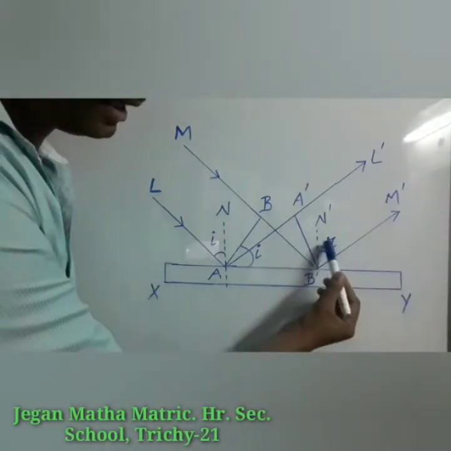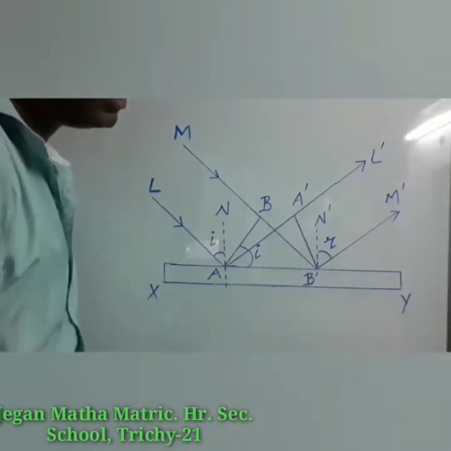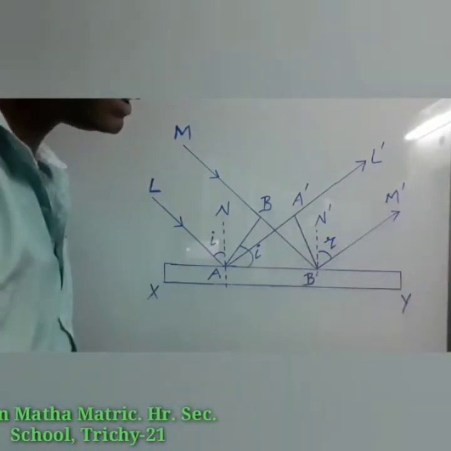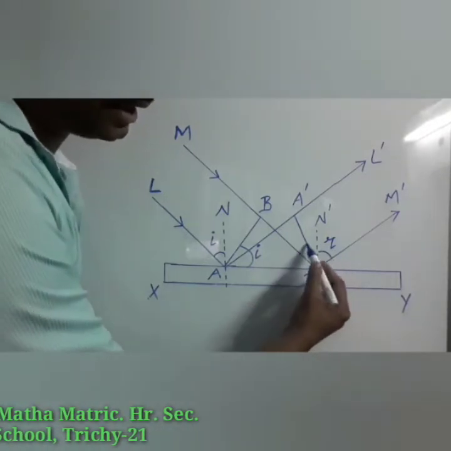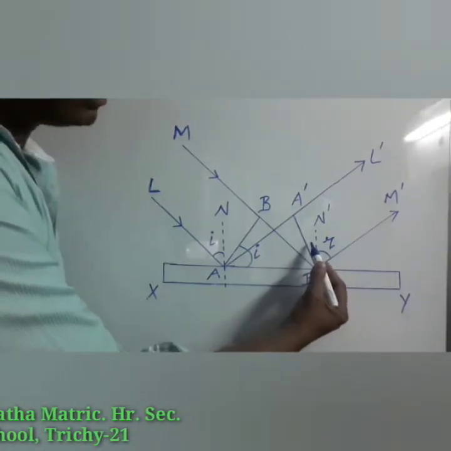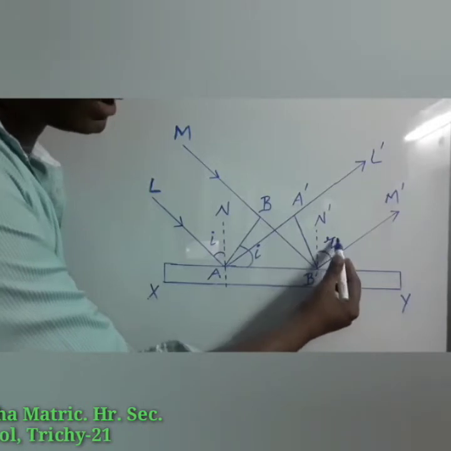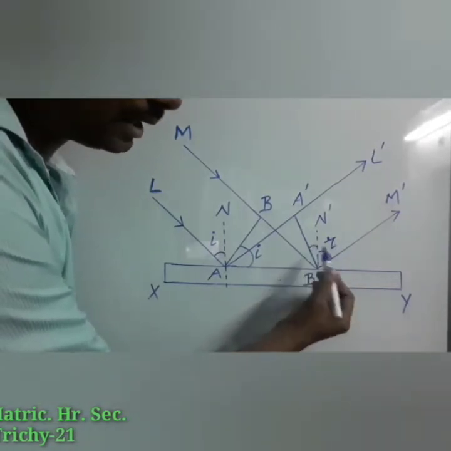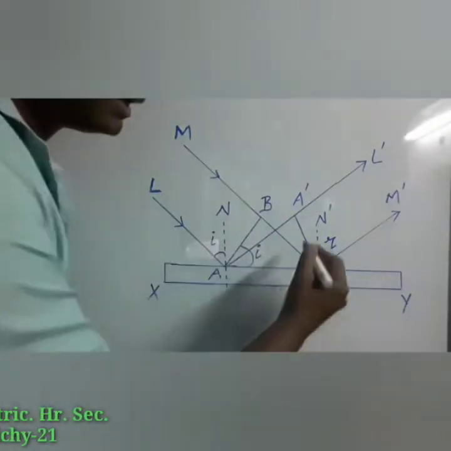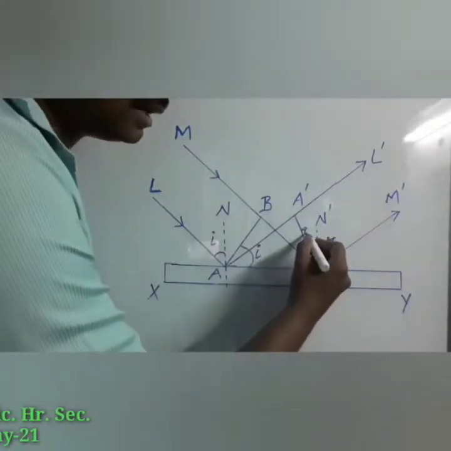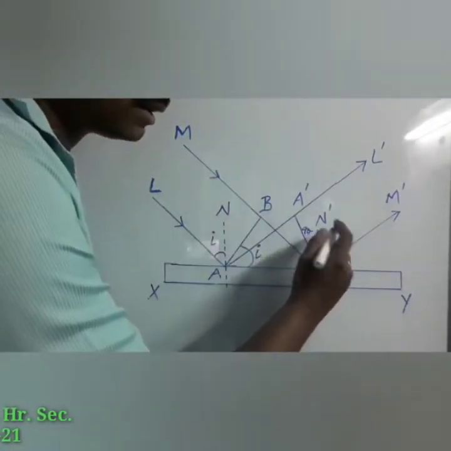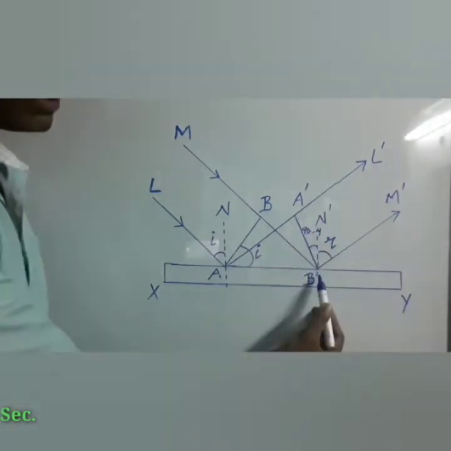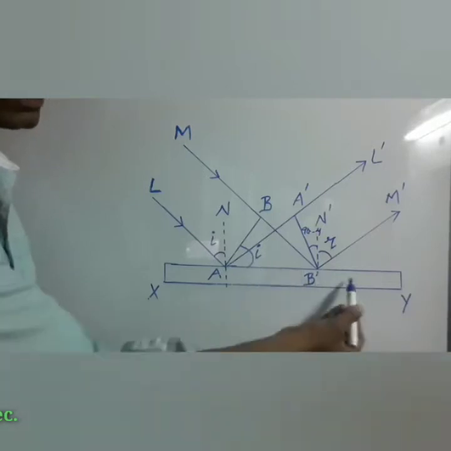Then what about the angle between the reflected wavefront and the reflected ray B dash M dash? Here it will be 90 degree. Total angle is 90 degree. From that I am going to subtract this R. Then only I can find the angle between the normal and the reflected wavefront A dash and B dash. 90 minus R. Now we have to find the angle between the reflected wavefront and the reflecting surface.